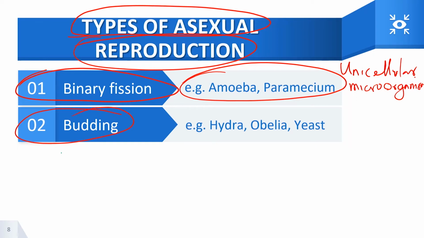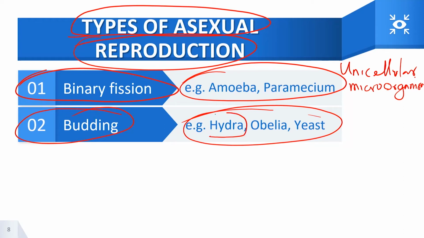Budding takes place in Hydra and Lobelia and yeast. Budding is also a type of asexual reproduction, and it occurs in Hydra mostly. Now I want to say something.